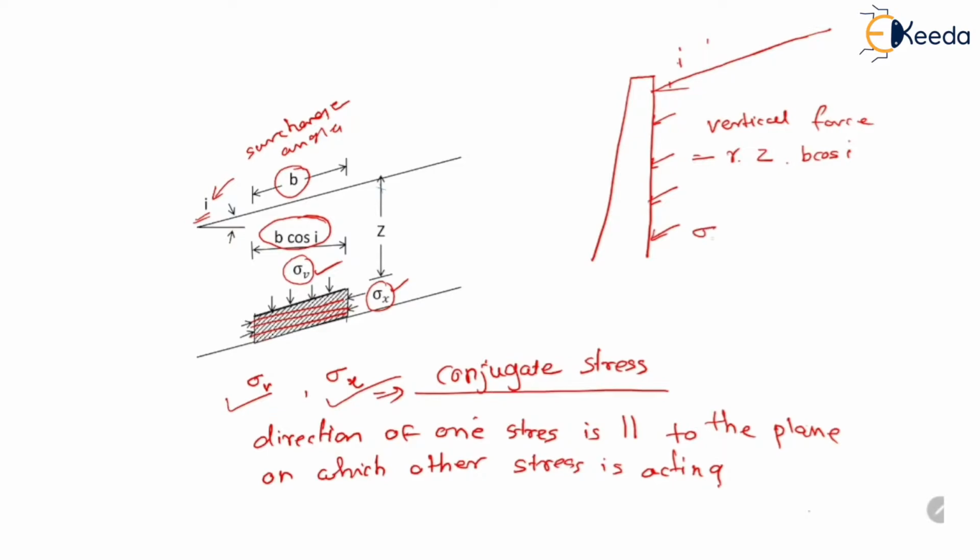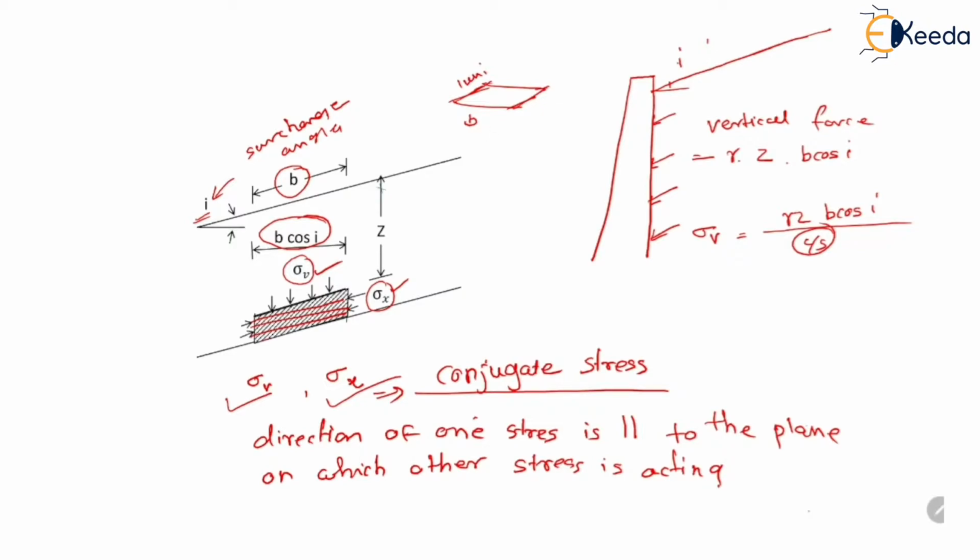So the vertical pressure or vertical stress will be this vertical force, gamma Z B cos I, divided by the cross sectional area of this element. But the cross sectional area of this element will be equal to B into 1, as the third directional length is considered as 1 unit.